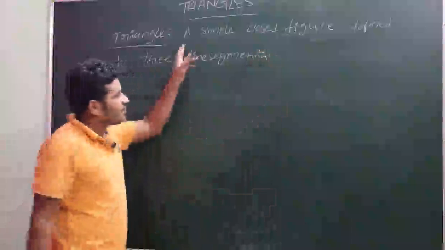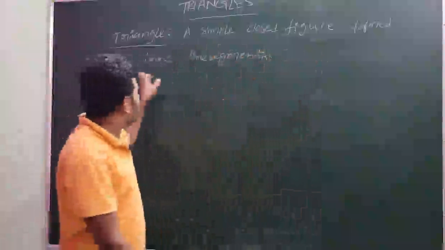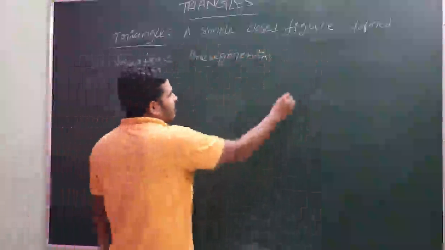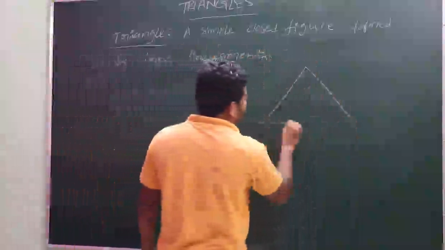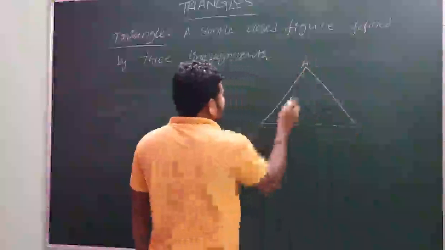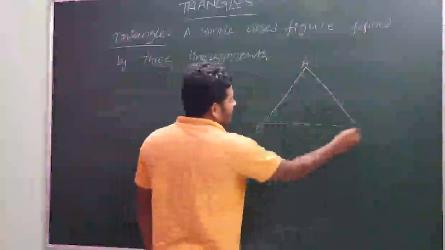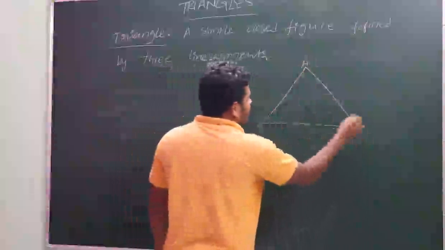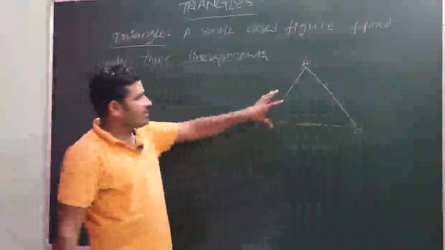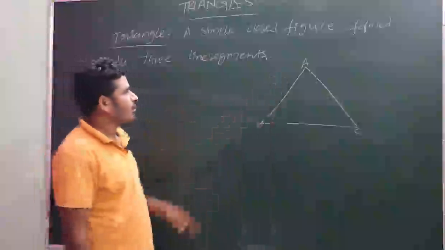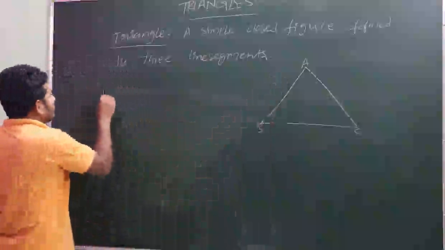A simple closed figure formed by 3 line segments means this is one line segment, the second line segment and the third line segment. Let the line segments be AB, BC and CA. These three line segments are called the sides of the triangle.